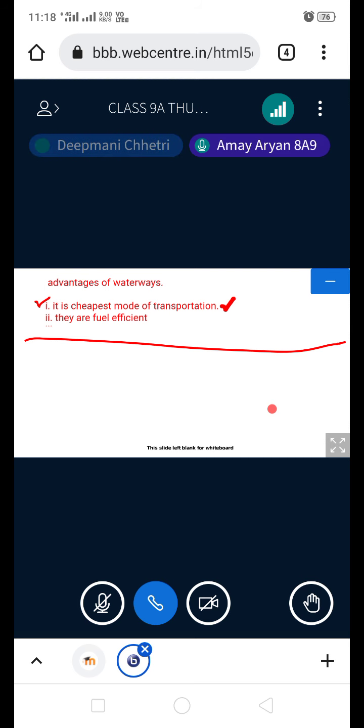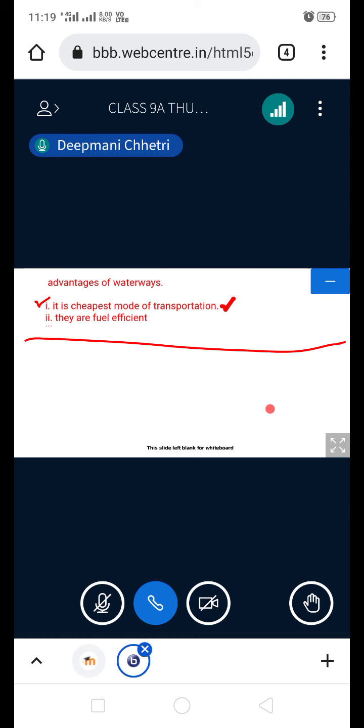Like, it is more risky. Yes, water transportation is more risky. Okay, more risky mode of transport.